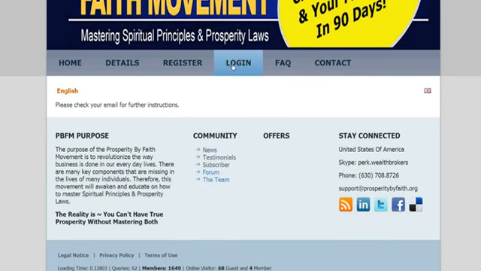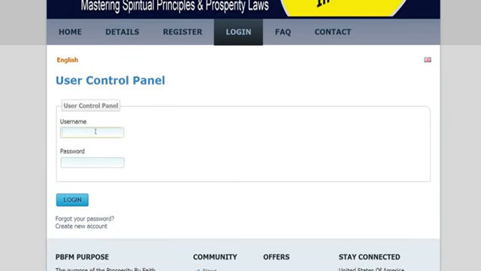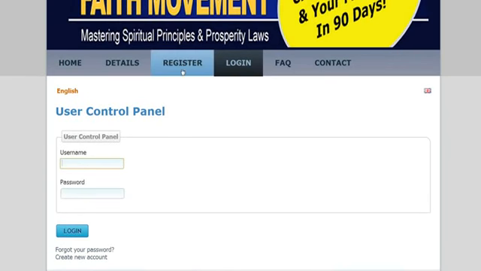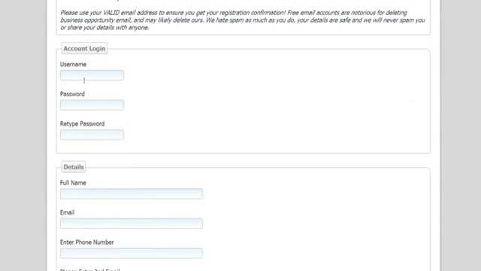Now, for the folks that have an account, all you're going to do is log in right here, put in your username and password. If you want to register, you click here to register, and it's self-explanatory. What username do you want? When you type in a username, it's going to check right here, and if it gets a green check, that means that username is available.